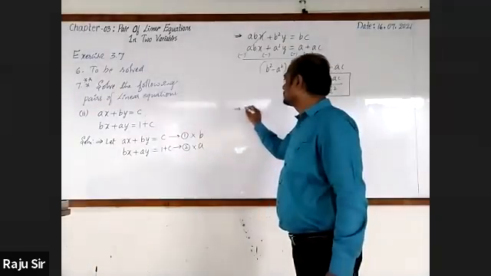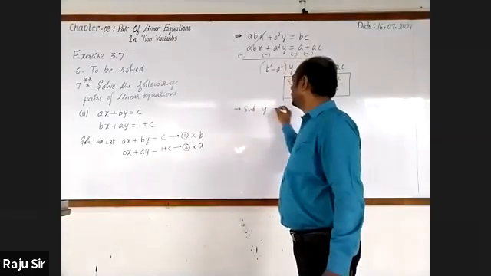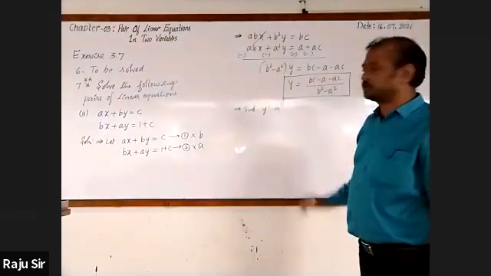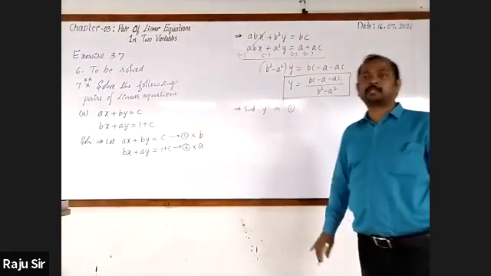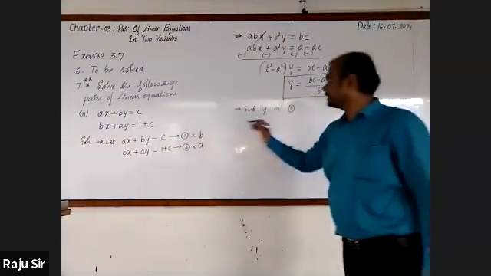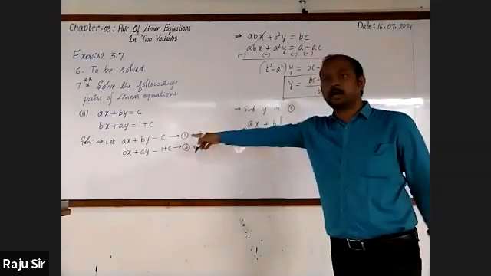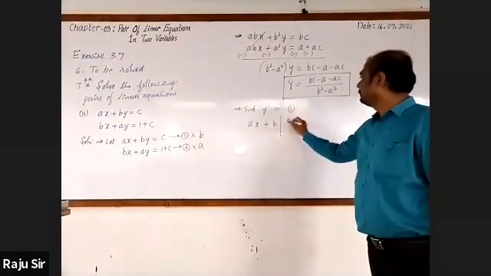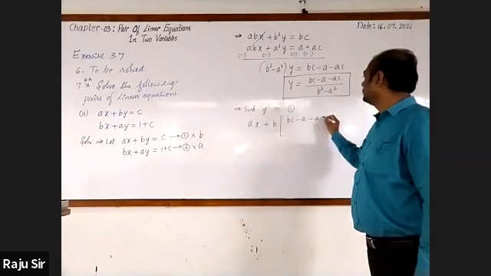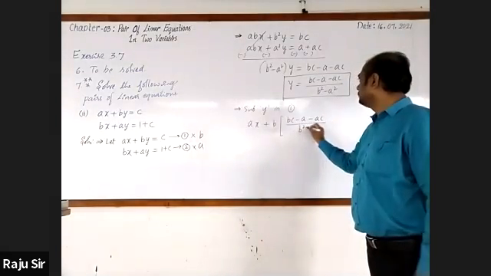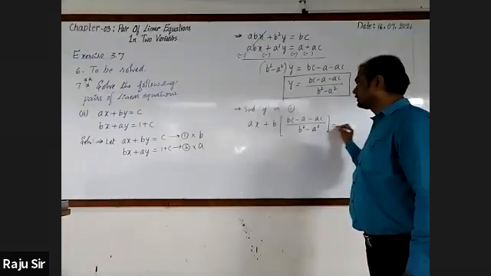Next, substitute y in any one of the two equations. I take the first equation. First equation is ax plus by, where y is bc minus a minus ac by b square minus a square. This is equal to c.